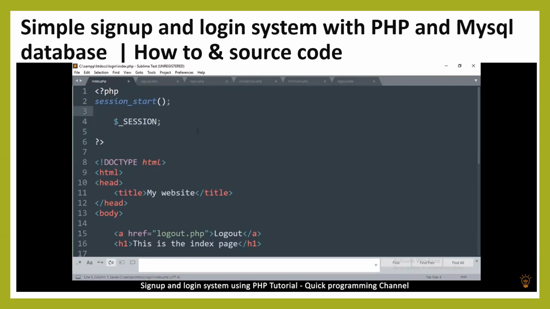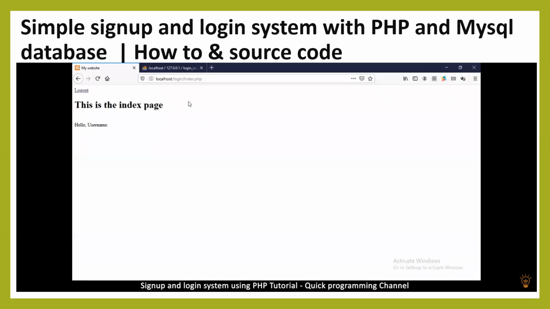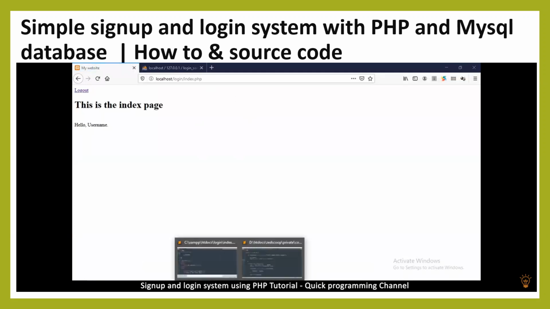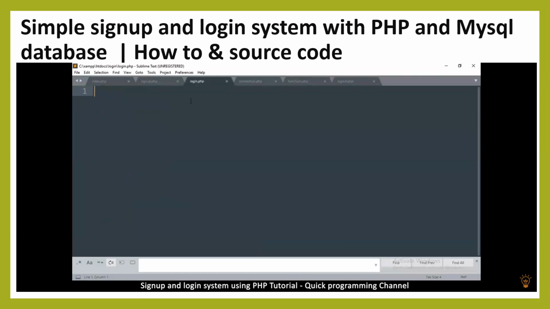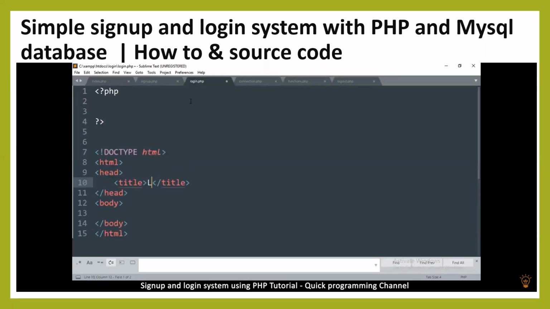Okay. So now, since we are already on the index page, we want to be able to refresh, and then it should take us to the login page. So let's design our login page just now. So here what I would do is PHP tags, of course, and then close the tags, and then do some HTML tags. So this one will be login. And then let me put some styles here, some CSS styles.